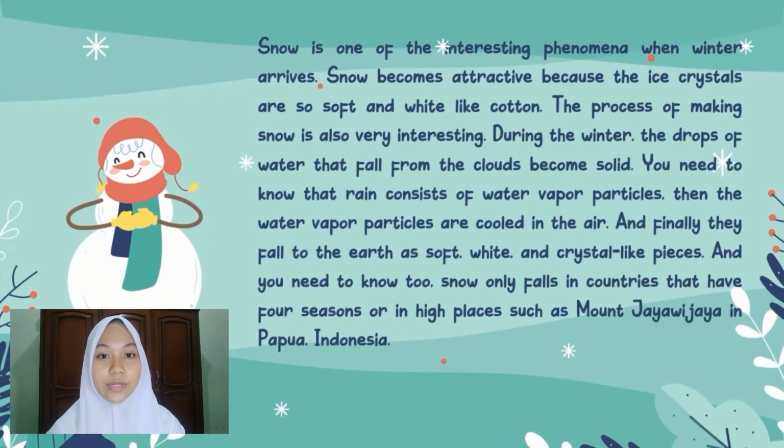You need to know that rain consists of water vapor particles, then the water vapor particles are cooled in the air. And finally, they fall to the earth as soft, white, and crystal-like pieces. And you need to know too, snow only falls in countries that have 4 seasons or in high places such as Mount Jayawijaya in Papua, Indonesia.